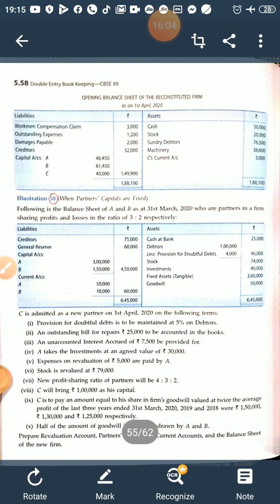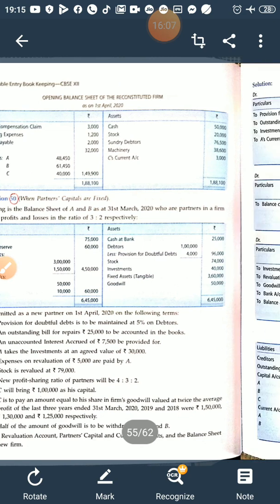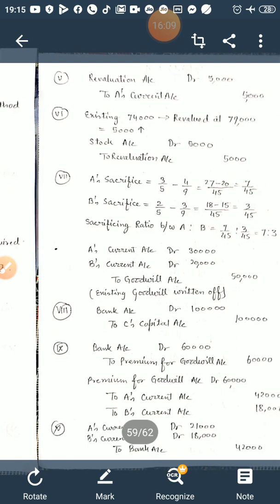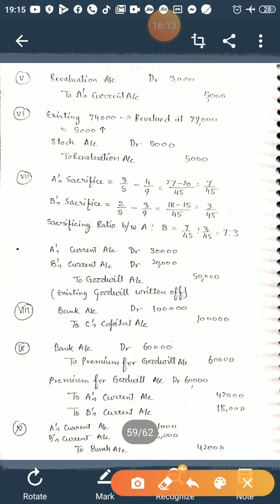Now new profit sharing ratio is given, we will calculate the sacrificing ratio. So I have shown the calculation here. A is having old share 3 by 5 and new share is 4 by 9. So LCM is 45, 27 minus 20, that is 7 by 45 is the share he has sacrificed. We will calculate B's sacrifice. B is having old share 2 by 5 and new share is 3 by 9. 2 by 5 minus 3 by 9, that is 18 minus 15 upon 45, that is 3 by 45 is the sacrifice share. So sacrificing ratio is 7:3, right?